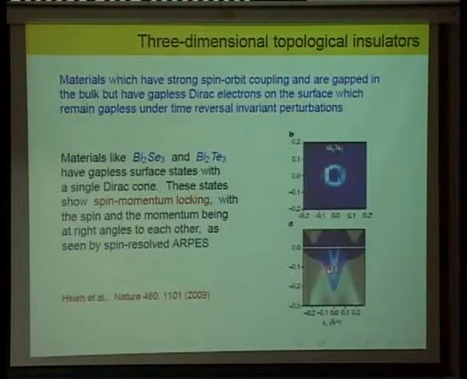Also, here's a picture which also you have seen of the Dirac point. So the positive and negative energy states touch each other at one point. So you have a cone, coming up and coming down from that point. Okay, so this is from this. These pictures are from this paper from Zahid Hasan's group.